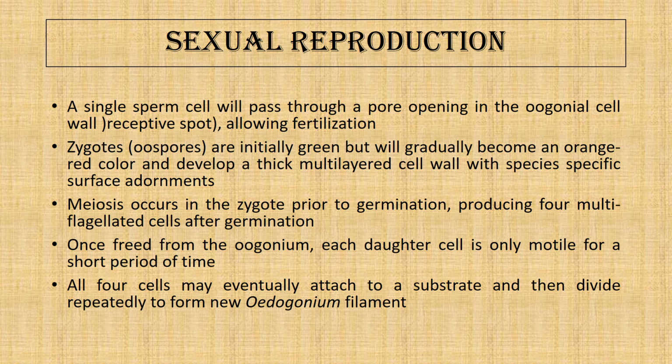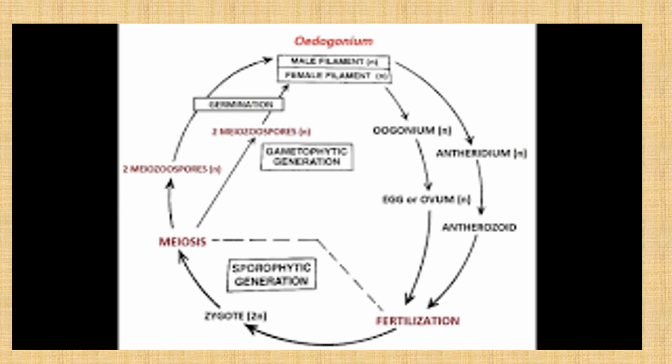That was the diagrammatic representation. This is what I have been discussing in the previous slide, so I'm not going to read it out. You can just pause the slide and see it. So this is the life cycle of Oedogonium.